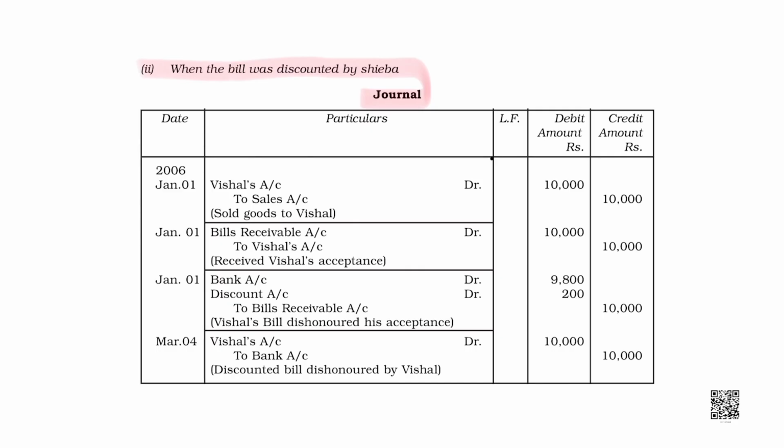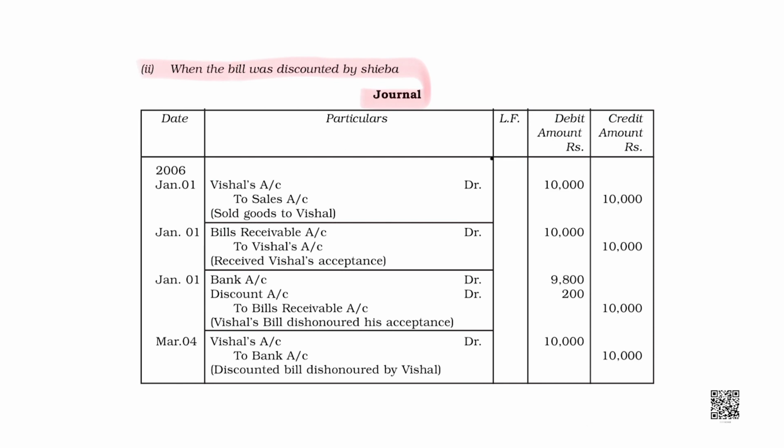and on maturity, when the bank visited the debtor, the debtor refused. The debtor refused to pay. When the debtor refused to pay, the bank will approach us and the bank people will say, we gave money to you by trusting that we will receive money from the debtor, from the drawee. But the bank couldn't receive money. So, the bank will ask me to pay back.